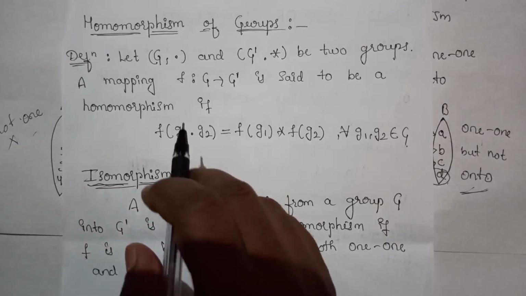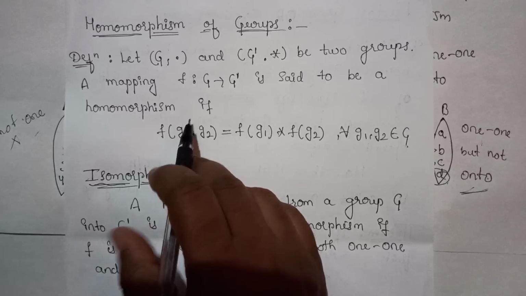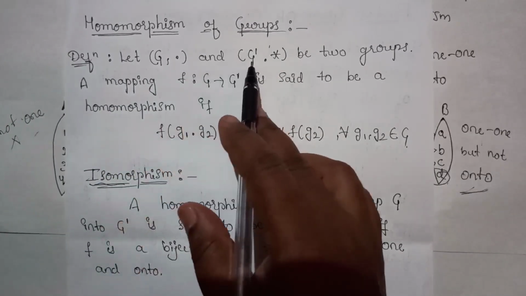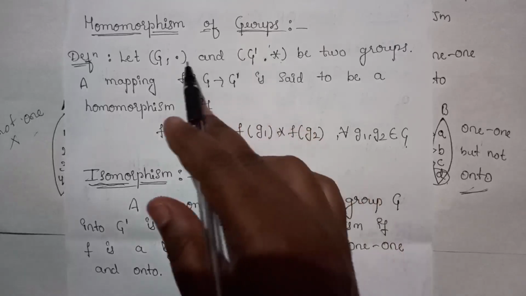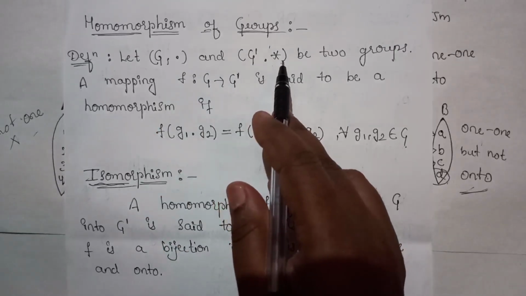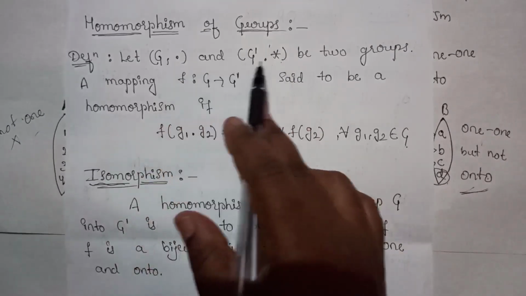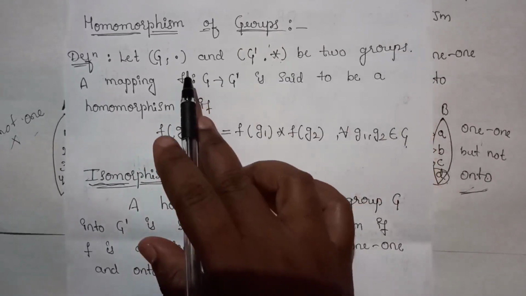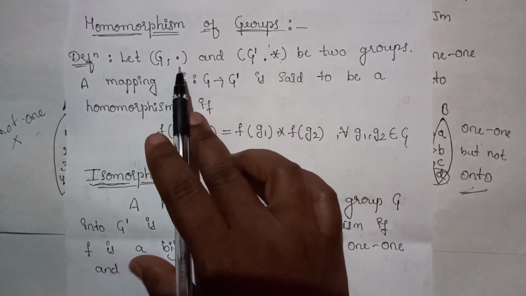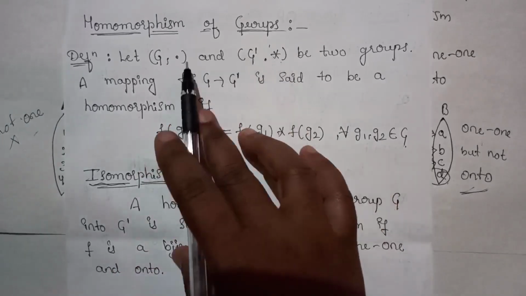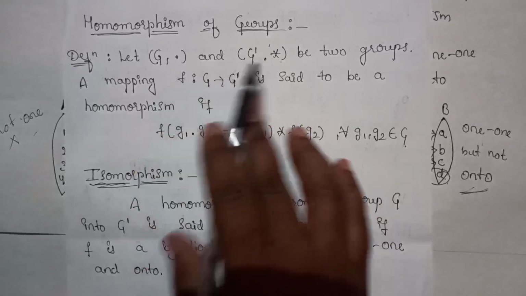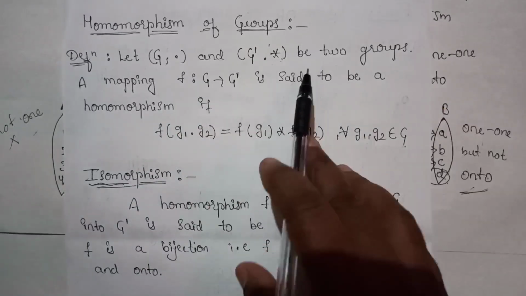Now see the definition of homomorphism of groups. Let (G, dot) and (G dash, star). Here dot and star are the binary operations. You may use any binary operations. It is not compulsory that you always use different operators. Sometimes we use the same operator, dot, dot or plus, plus, or any operators.